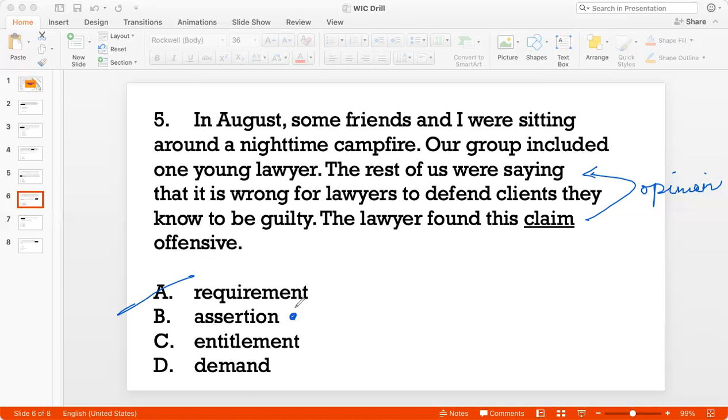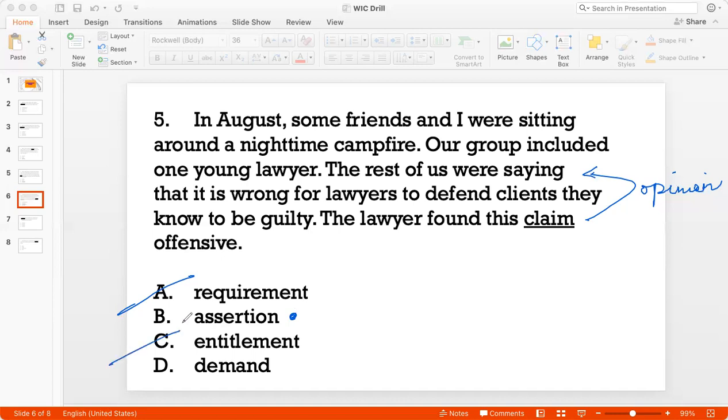Entitlement. Entitlement doesn't fit the context at all. To be an entitlement is when someone is entitled to something, which is to say that someone possesses something because of hereditary reasons or other reasons, right? For example, the prince is entitled to the throne once the king dies. So that doesn't fit the context of this opinion that the friends have presented.